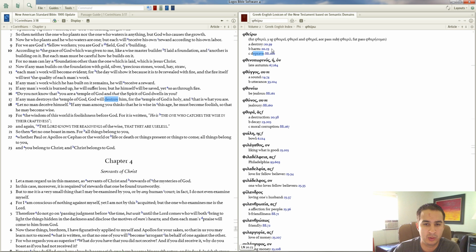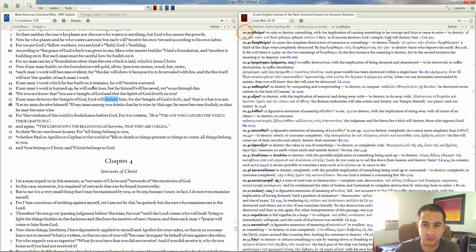Now within each one of these, if we click on it, it takes us to a longer definition with an example of how it's used. Now in this case, I just randomly ended up clicking on a definition that cites the passage we're looking at as the example. So this lexicon seems to think that really what's happening here is the word is being used to say ruin or destroy, with the implication of causing something to be corrupt or thus cease to exist. So anyway, that's one view there.